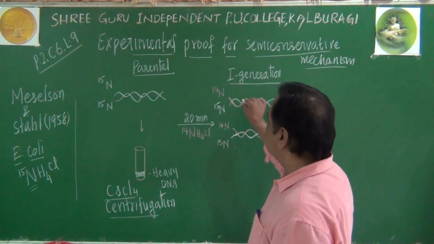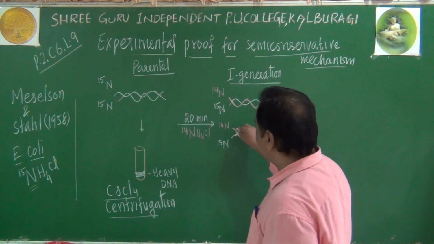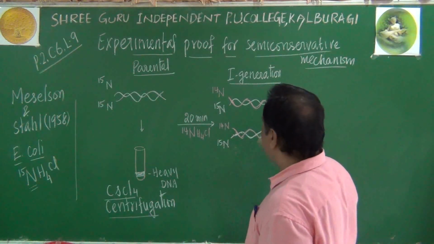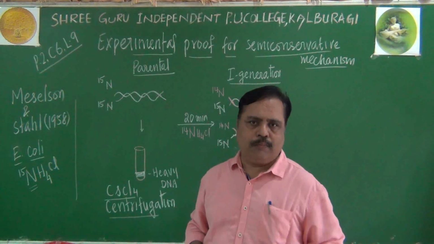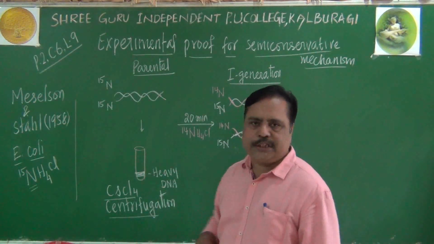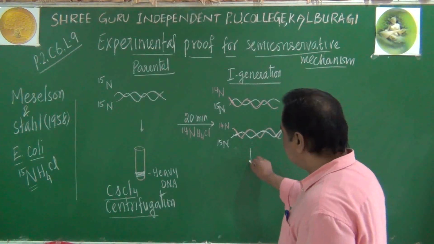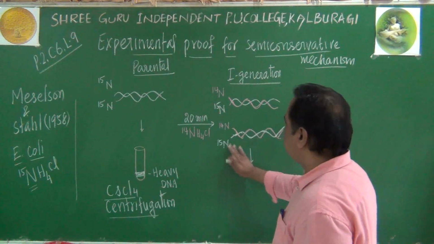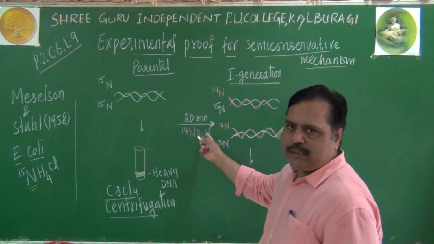Sir, how can we see this DNA molecule? Can we observe this N14 and N15 directly? It is not possible. So then how can we observe it? Again go for centrifugation, cesium chloride centrifugation. So the first generation daughter molecules are isolated after 20 minutes.